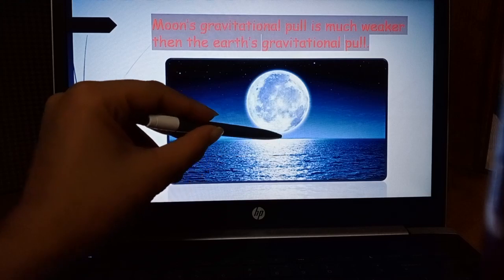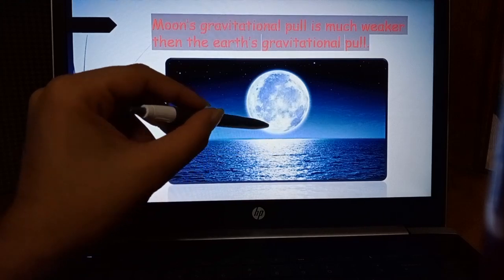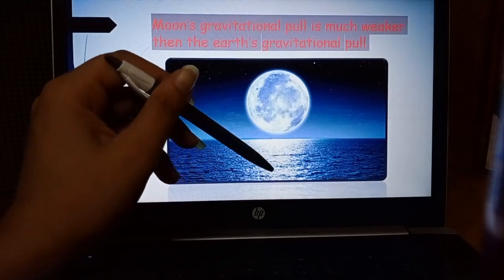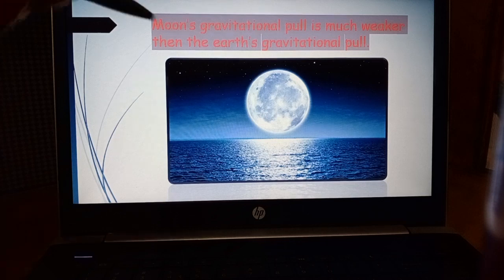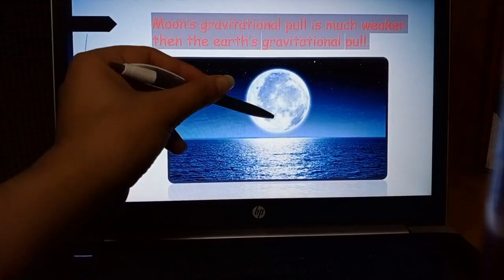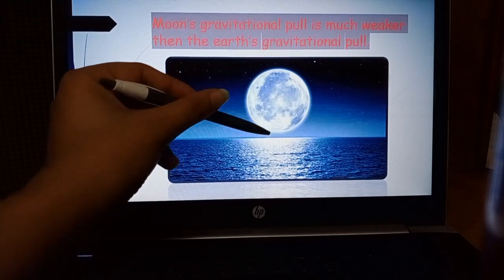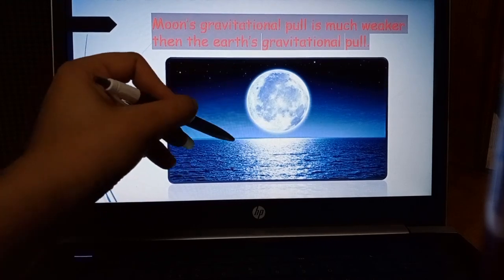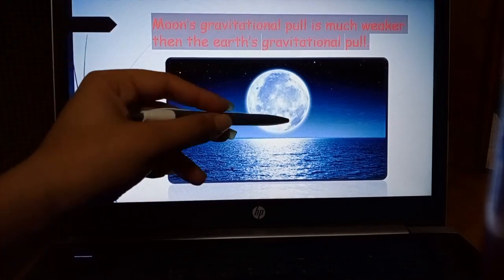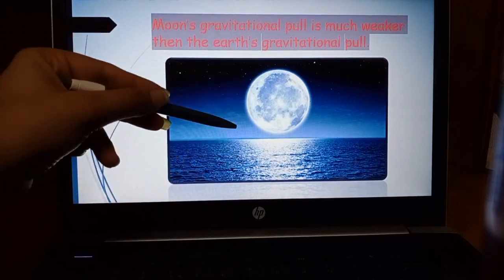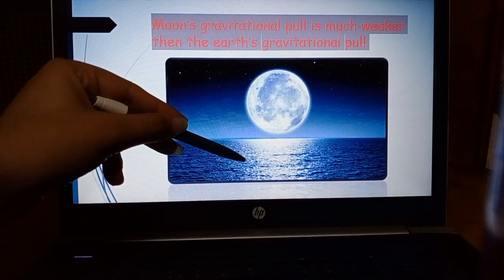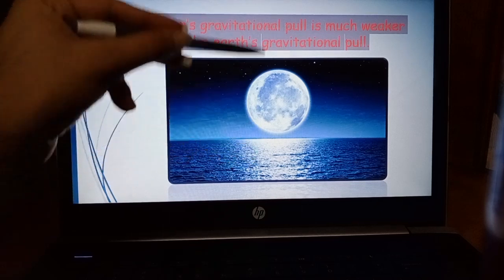That's why the surface of the oceans feels a pull from the moon's gravity, and that's why it causes high tides. Okay students, the meaning of high tides and low tides, and how they are formed, I will tell you in our next class.